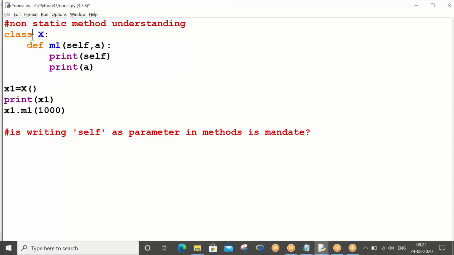Sir, you are saying to define a class, class is a mandatory word you have to write. To define a method, def is a mandatory word you have to write. To write one parameter in the method, self, you are asking me to write mandatorily, right? Am I right or wrong? Till now, in all methods we have written, self is like a mandatory parameter. So a smart student is asking a doubt: sir, if self is mandatory in methods, why is it not in orange color? You understood my point? Orange colors are standards.